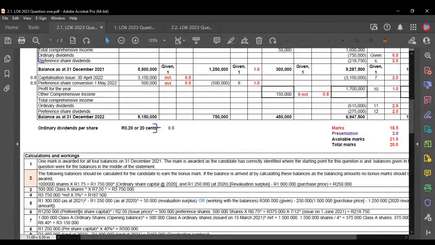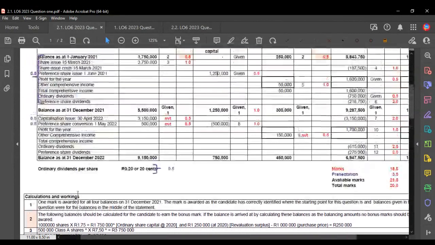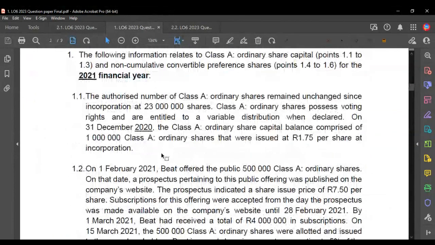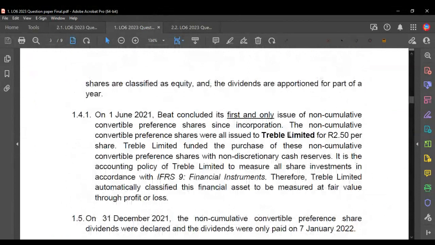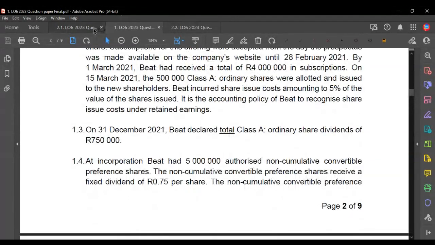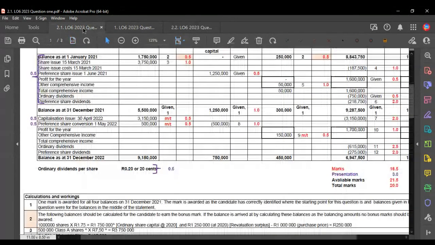Just to help you understand how we calculated the balance, we were told that we had issued the shares for 250, and they never really indicated to us the number of shares.